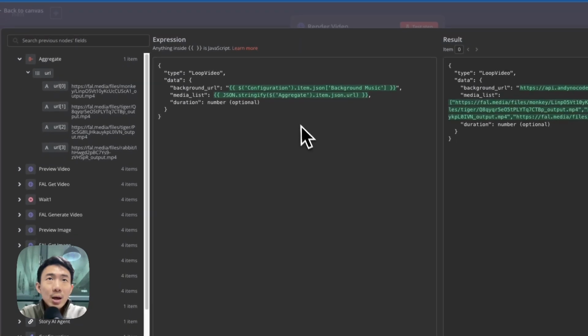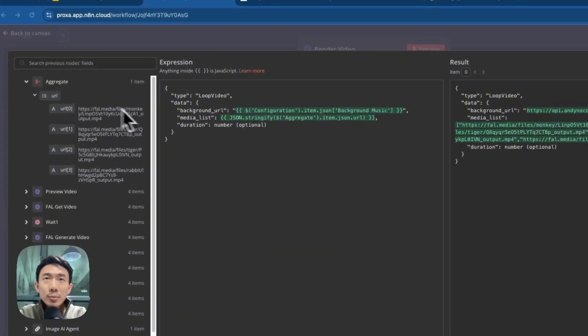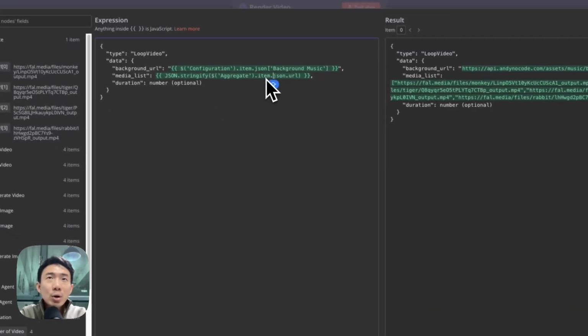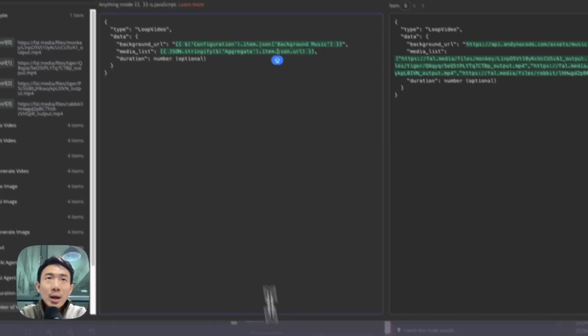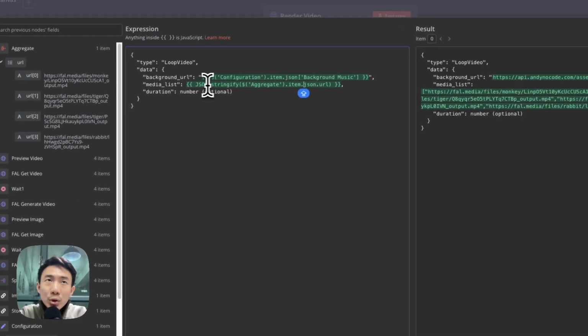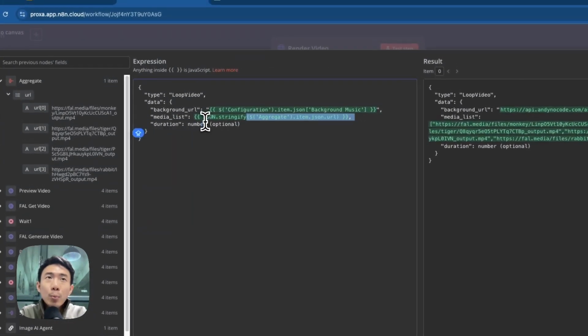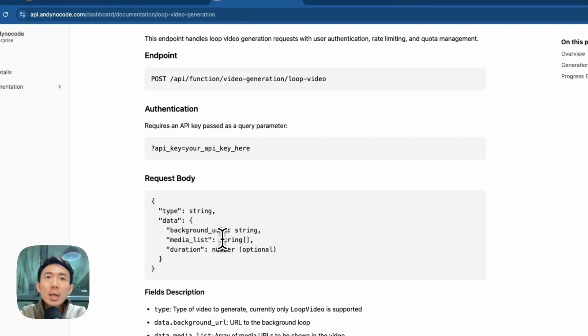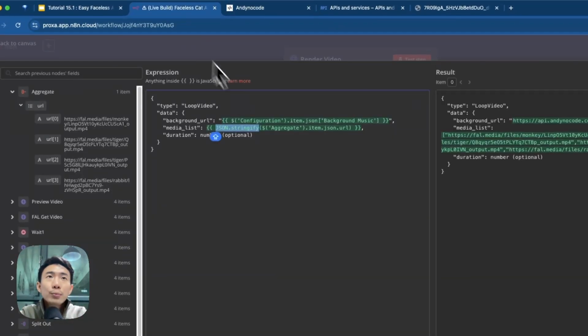Because we have multiple items, we cannot just use JSON URL. And we are going to use JSON stringify because we need a string array value here. So we need to JSON stringify everything here. So that's why we need to add that. And more importantly, we need to add a bracket here.